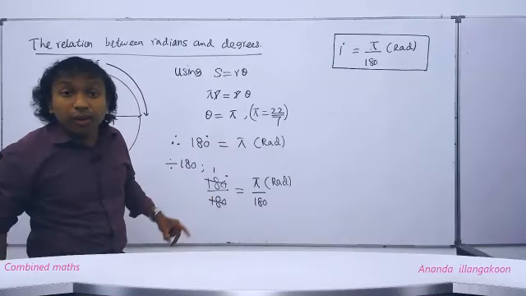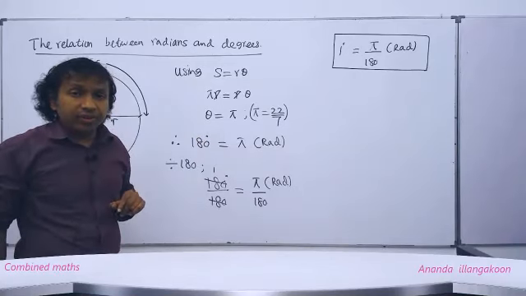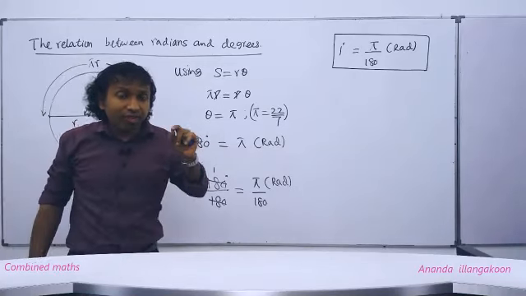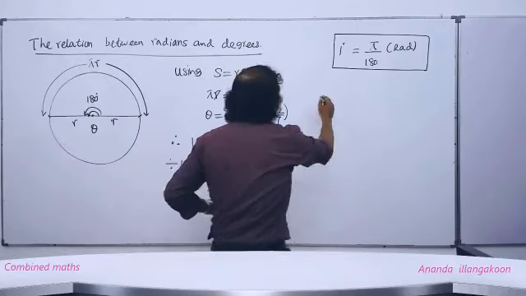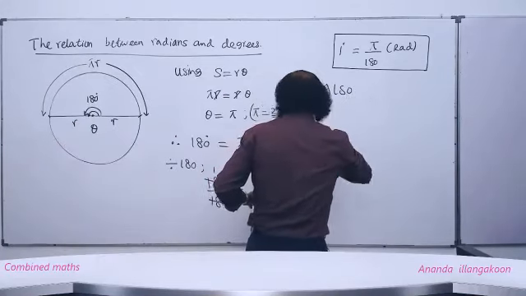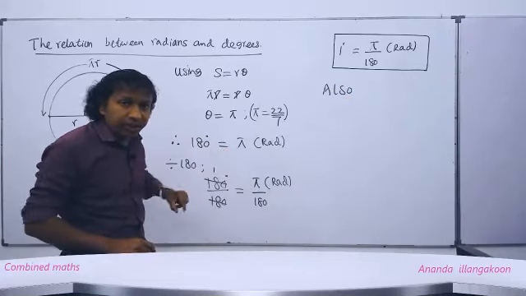What is pi there? 22 upon 7. We'll take it the other way around: the number of degrees available in 1 radian. That's also very easy. Also, I can now write the same relation: this pi radians is equal to 180 degrees.